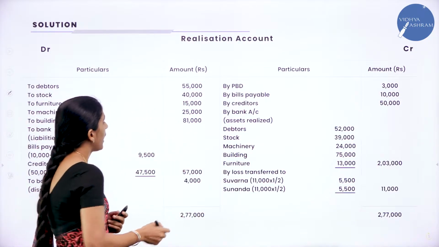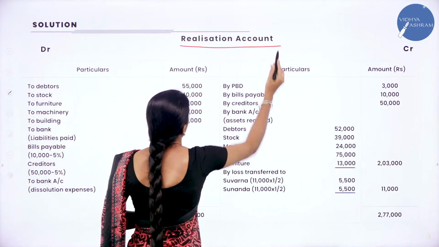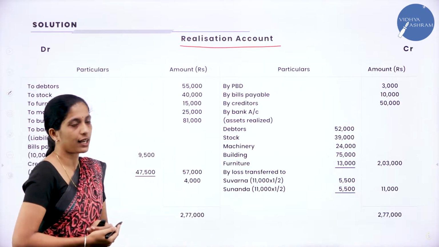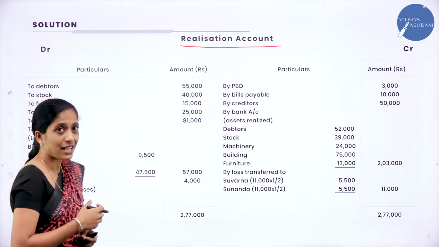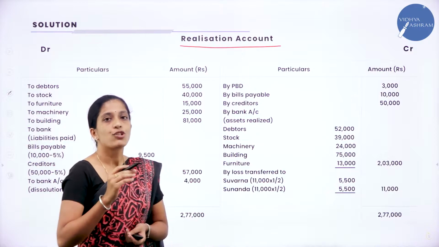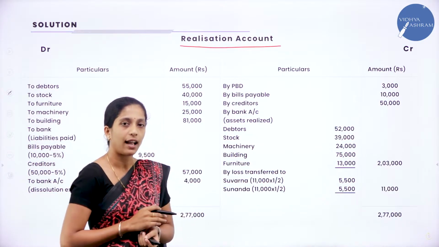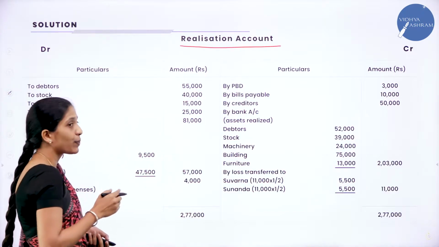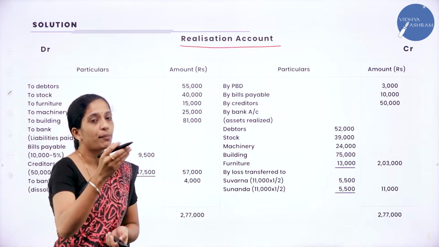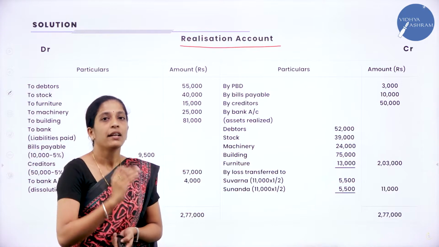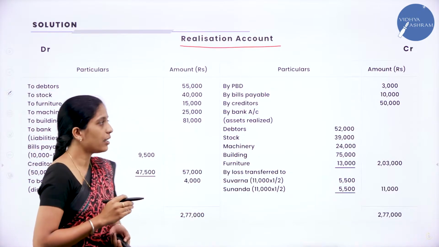Now we shall go through our realization account. How to begin? With the heading Realization Account. We will have a debit side as well as a credit side. Under the debit side, particulars and amount; under the credit side, particulars and amount. Now the first step is to bring all the assets except cash or bank, as well as the profit and loss account.